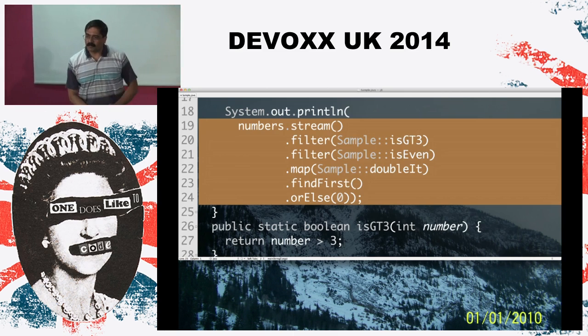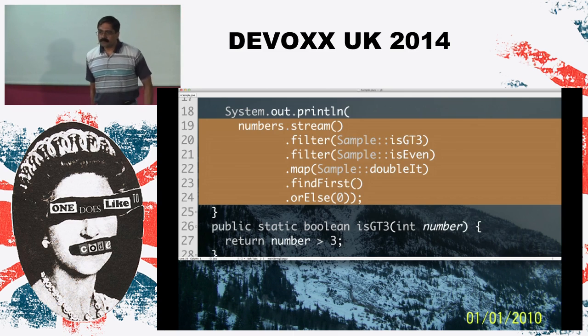Did you have a question? Please. All these filter methods, do they actually iterate over the collection multiple times? That's a wonderful question. I want to come back to that question in just about 30 seconds.